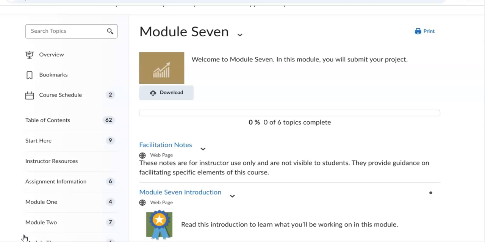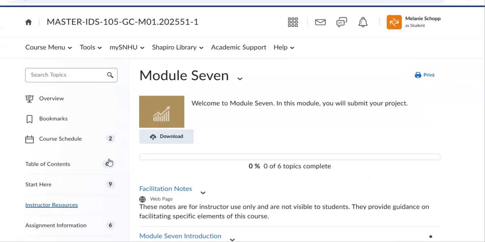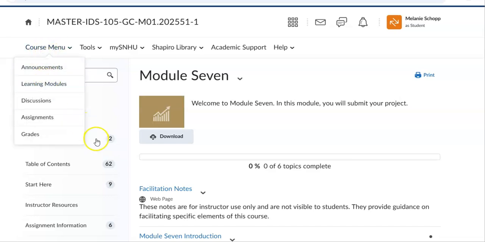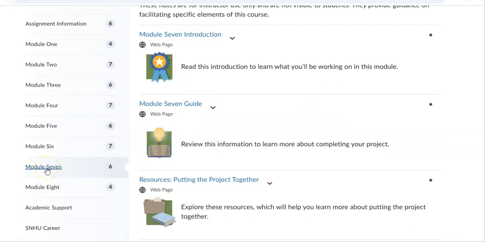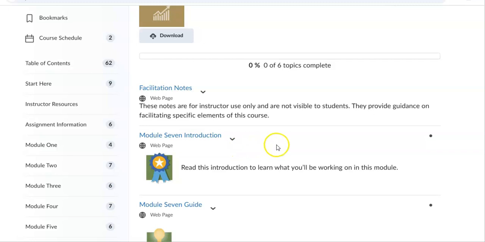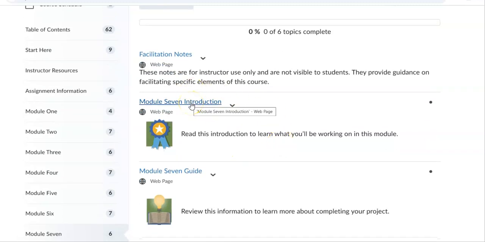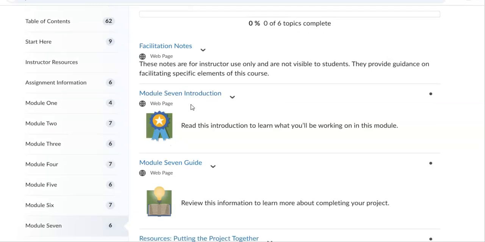I wanted to take a quick minute and walk you through what is due for week 7, module 7, and how you can find everything for your success. As always, y'all know by this point in the term to find the week that you're working on, go to course menu, go to learning modules, and then you'll see all the weeks of the course, and we're focusing in on module 7. Click on module 7. As always, it'll go over the introduction. Make sure you always review the content that's within your module and go over any required resources.